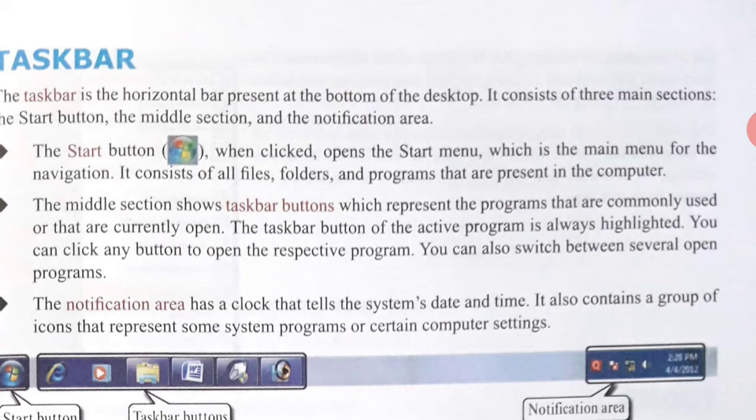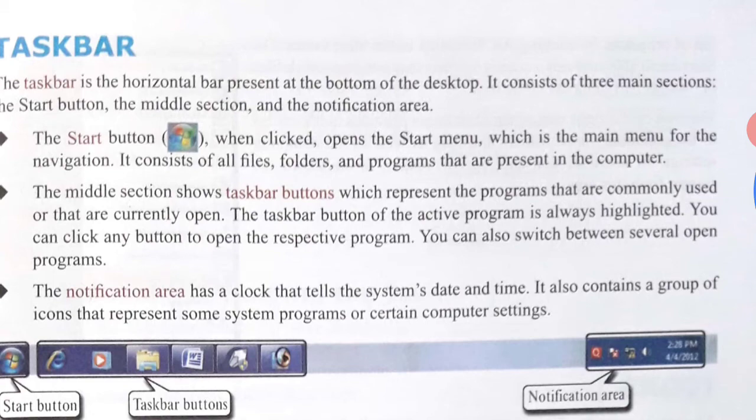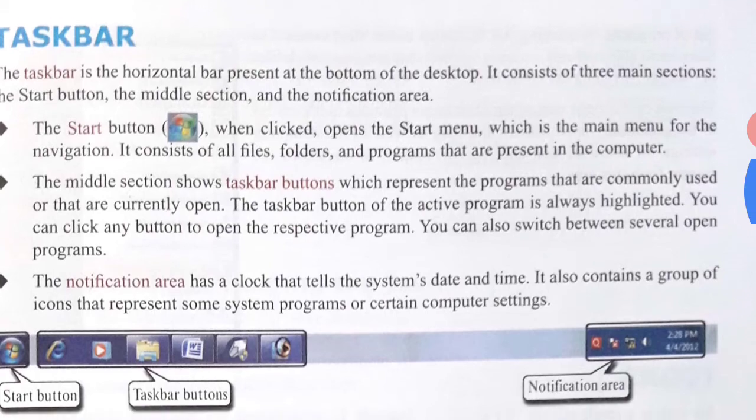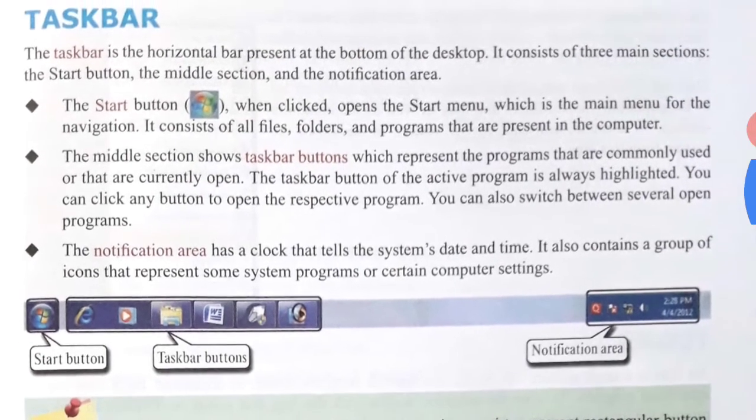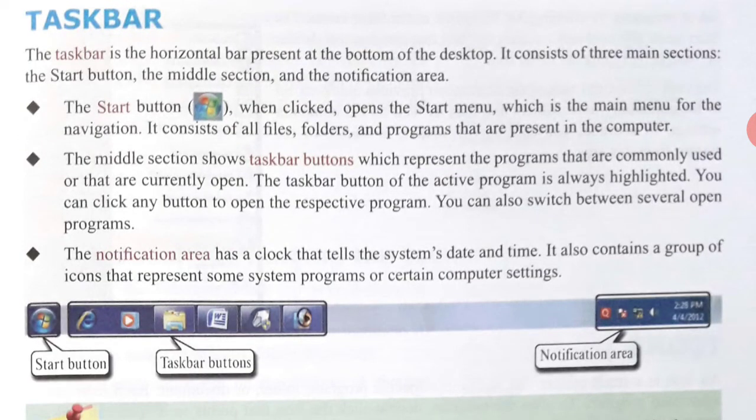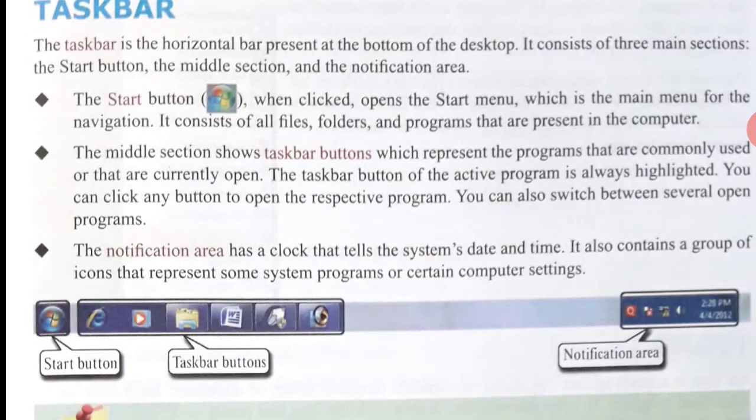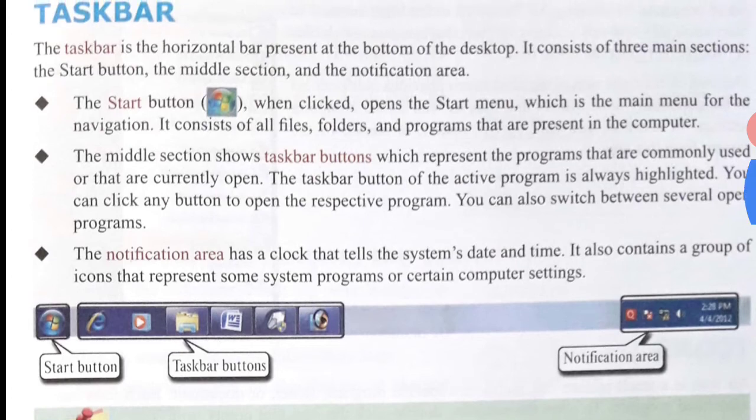It tells the date and time. It also contains a group of icons that represent some system programs or certain computer settings. Now see here, this is the start button, this is the taskbar button, and this is the notification area where you can see the time and date.